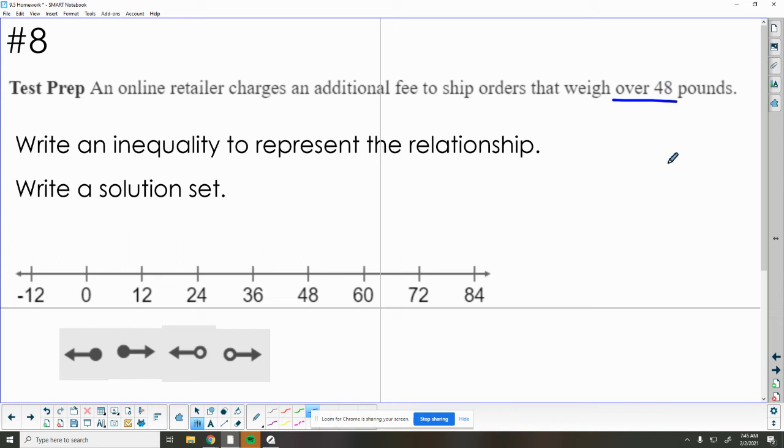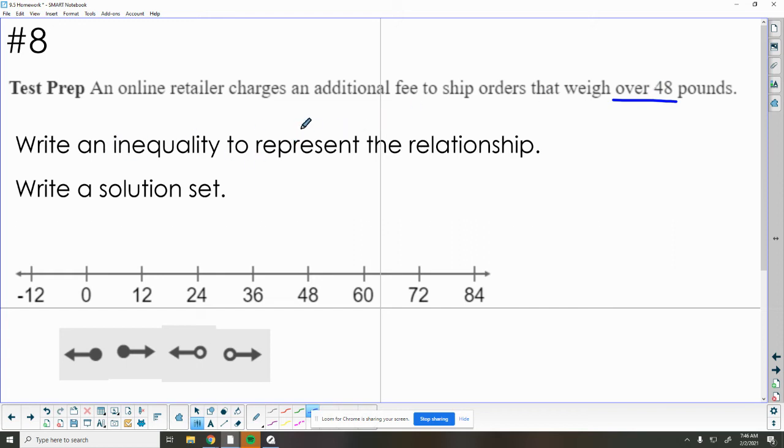Okay, what if your package is 48 and a half pounds? Yes, that's still over 48 pounds. What if your package is 47.9 pounds? No, you won't be charged the fee. That's not over 48. What if it's exactly 48? Well, it's not over 48, so you should be good if you're exactly 48.